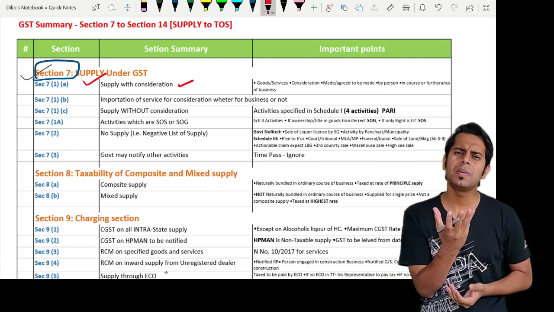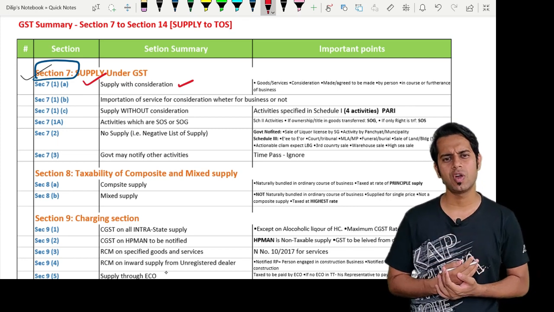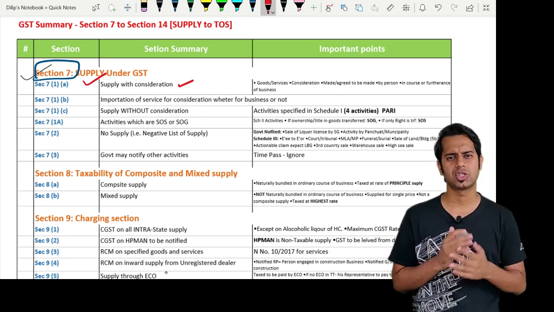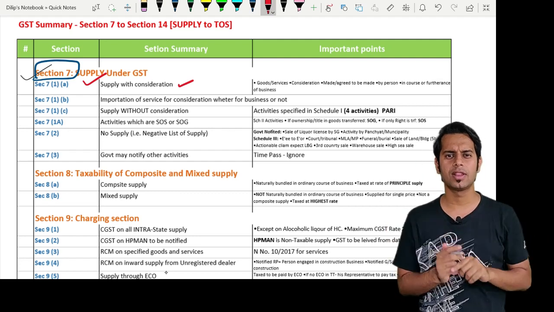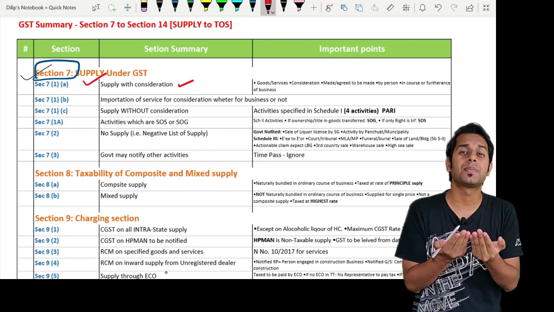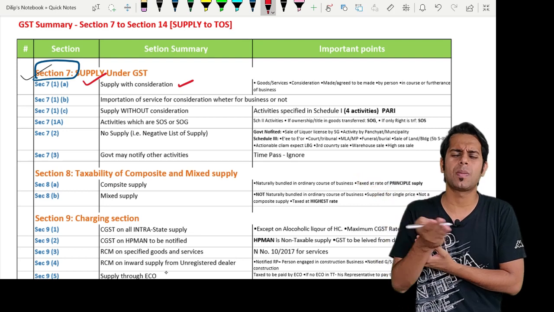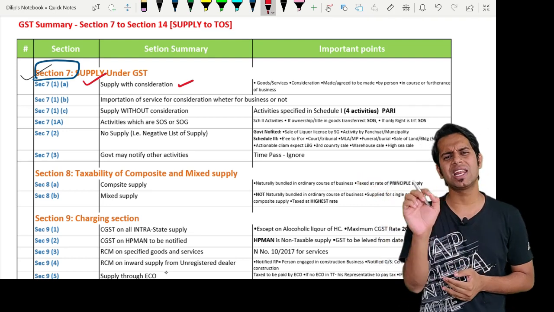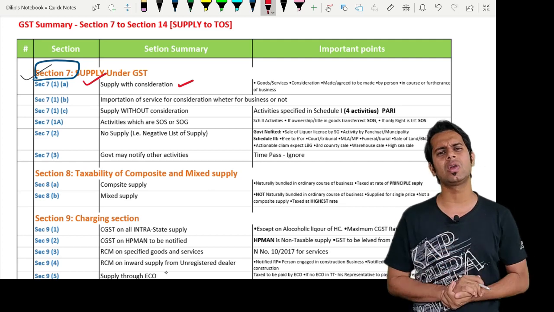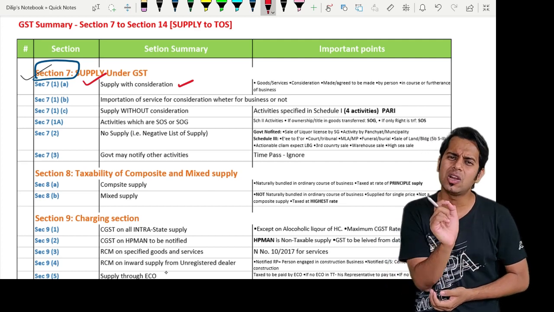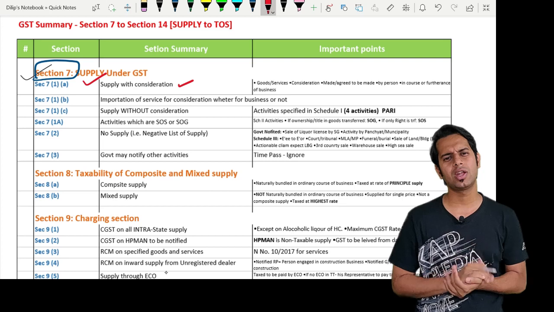Then, sir, what do you mean by consideration, sir? You said that supply should be for consideration. Consideration means payment in money or otherwise by the recipient or in respect of the supply, but it shall not include the subsidy which is given by central government or state government. Then monetary value of any act or forbearance by the recipient or in respect of the supply, but it shall not include the subsidy which is given by central government or state government.